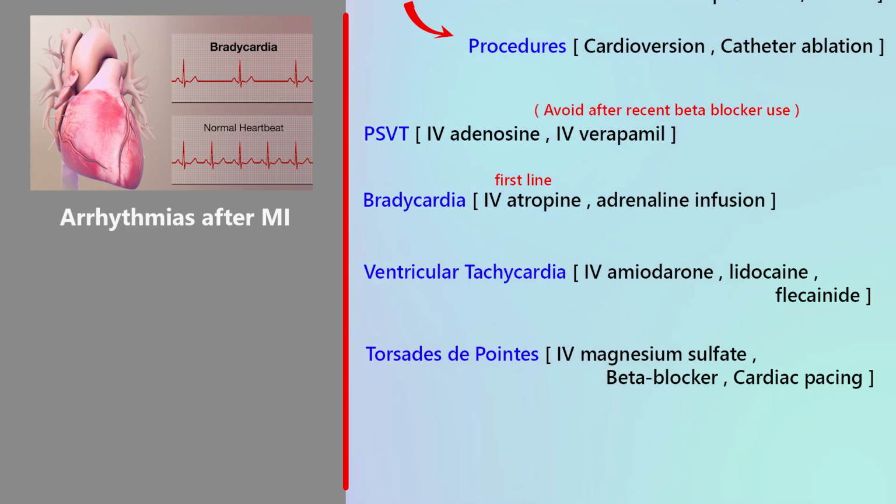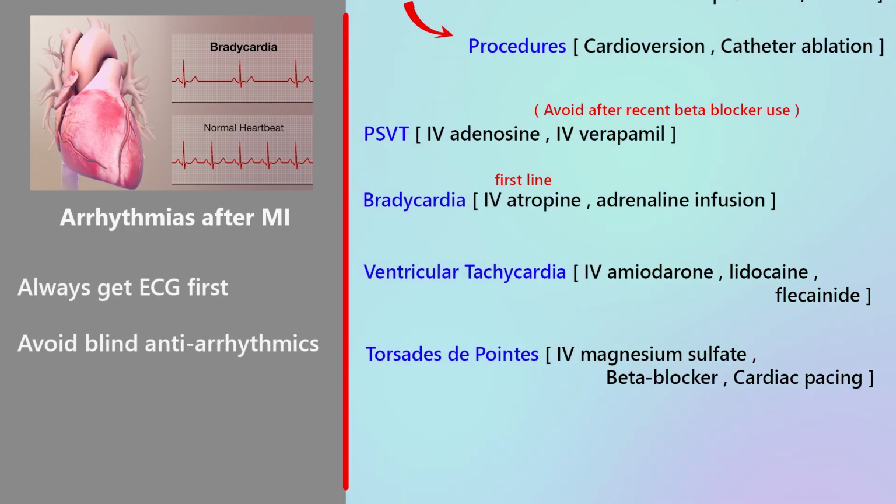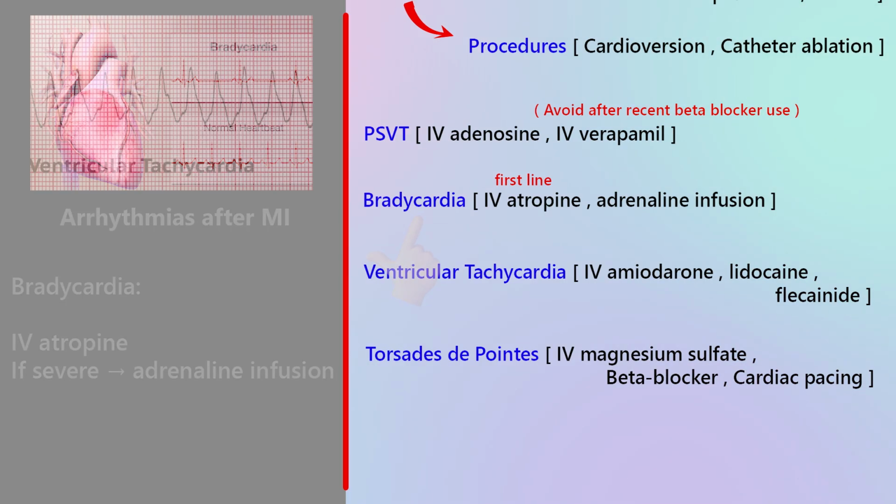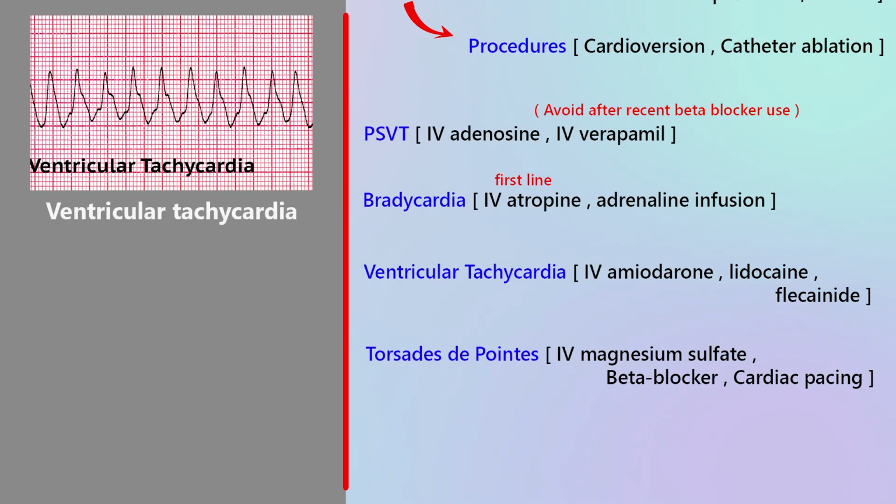Arrhythmias after myocardial infarction. Now, a very dangerous situation. Arrhythmias after MI are high risk. First rule, always get an ECG first, never guess. Second rule, avoid blind use of anti-arrhythmic drugs because some drugs can worsen outcomes after MI. Bradycardia after MI. If the patient develops bradycardia, atropine is first line. If bradycardia is severe or unresponsive, adrenaline infusion may be required.